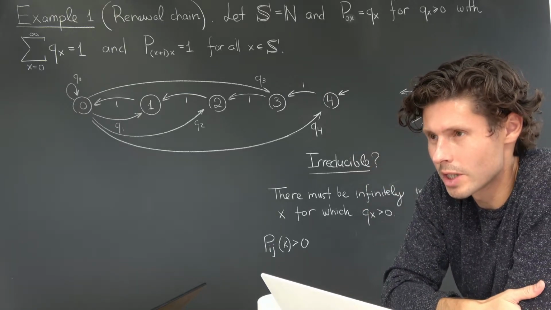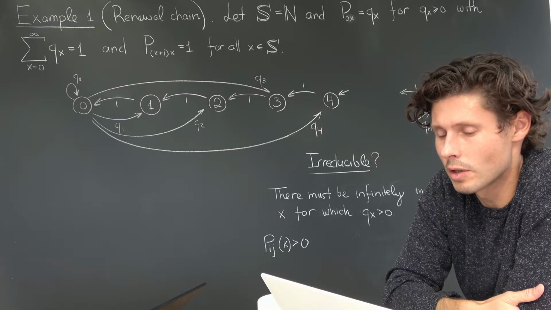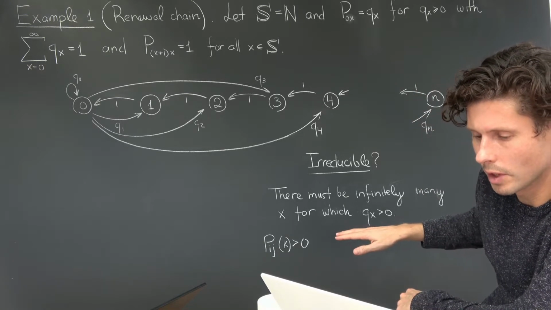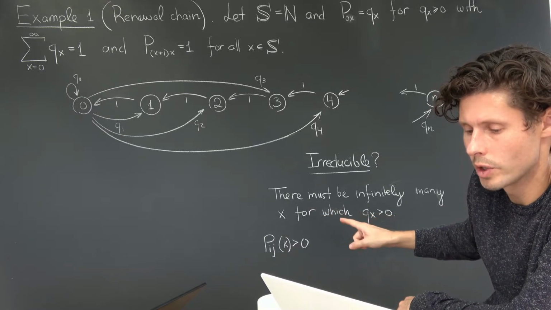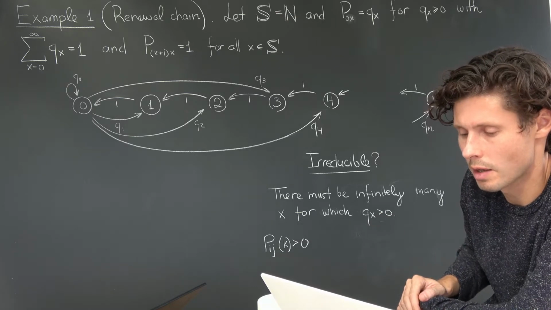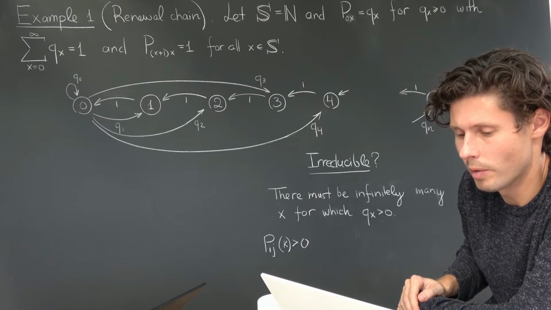And so now we just need to make sure that there is always some positive chance of reaching state j. One possible condition you could come up with is that there are infinitely many x for which q_x is greater than 0. This is not the best such condition, but let's think through whether this would guarantee that I move from i to j, with i less than j, in finitely many steps with positive probability.